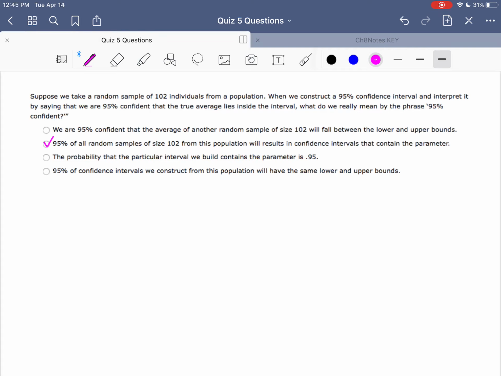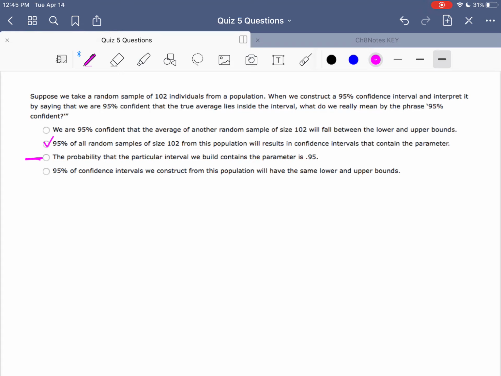This is saying that we think this other random sample will also look just like the one we just did. That doesn't make sense because these are random samples, right? We want to make sure that we aren't thinking that this one random sample tells us everything about all of the other random samples, because they're random and they're different and they're going to give us different estimates.